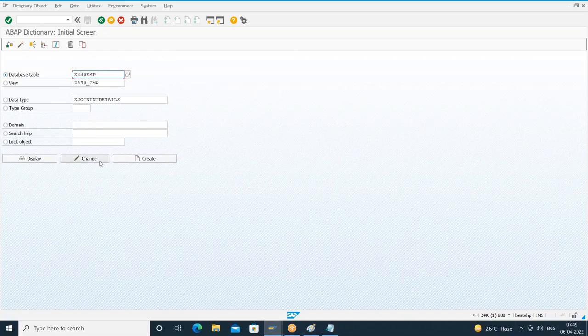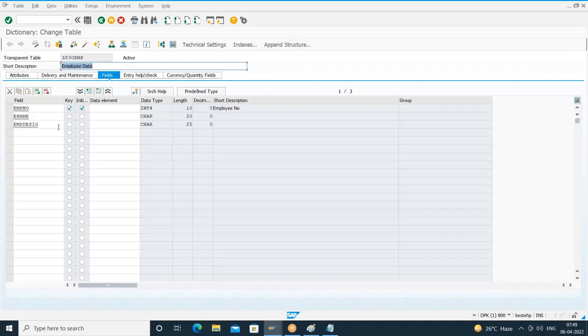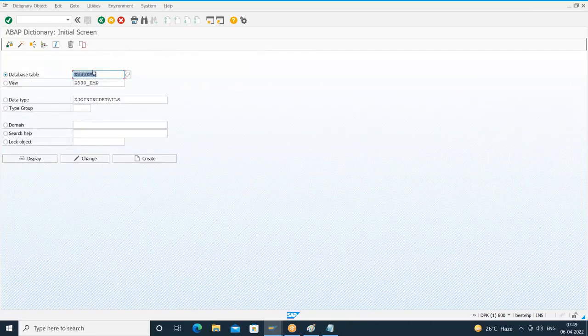Open that existing table in change mode. Why am I including here? Because in this table, I want those two fields, JDate and JTime. Instead of creating those fields separately, those fields are available in the structure, so I can include the whole structure. Suppose your structure has 10 fields, and out of 10 you want to use only 8 fields. At that time we should not include that structure. You have to create those 8 fields separately here. You have to include the structure only if you are interested in all the fields of the existing structure.